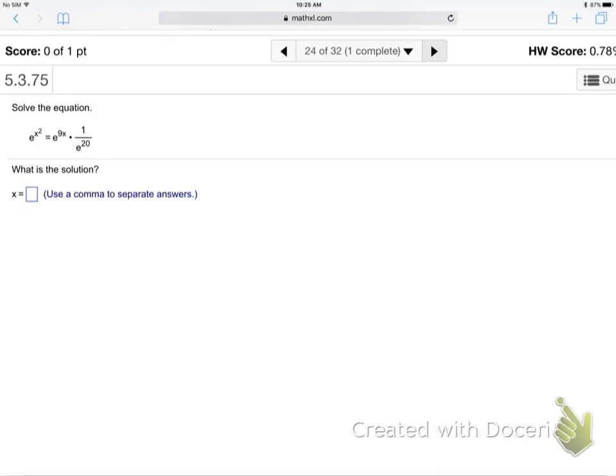Fraction powers. What do fraction powers always mean? What do we do with fractions, guys and gals? What have we seen? Fractions mean negative powers. Write that as e to the negative 20. Right?